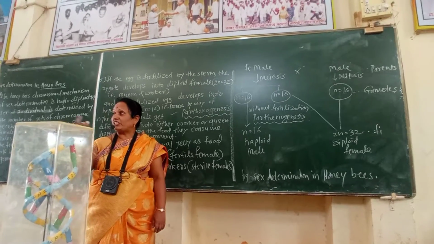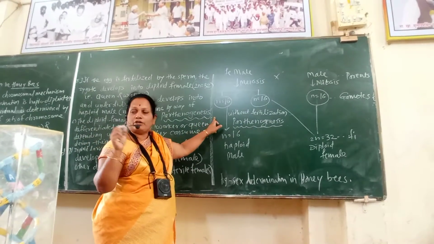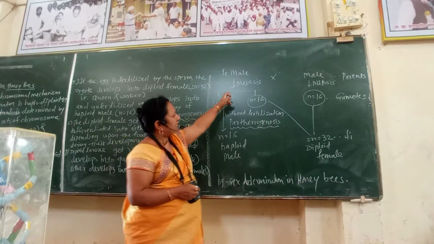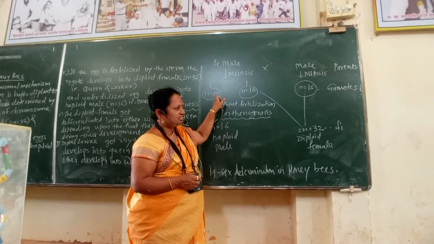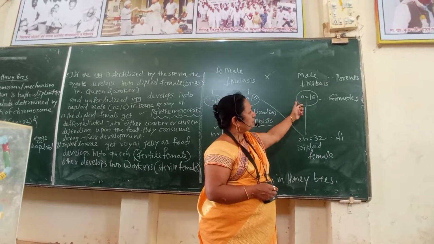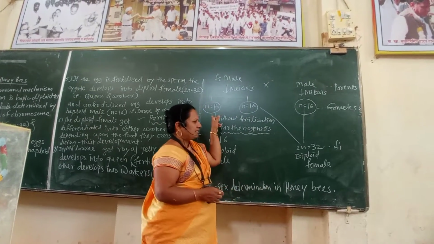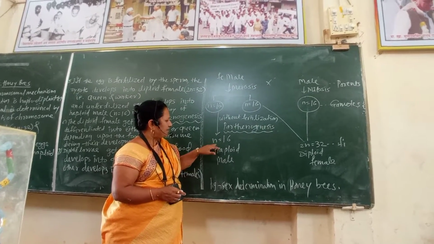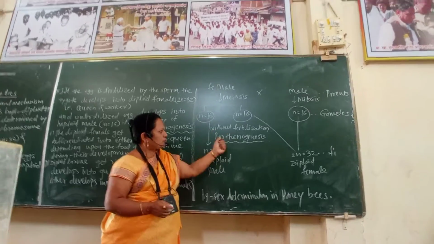Duty of drones is protection of the community of the honeybees. And duty of the queen is only to lay eggs. Here the female, by the process of meiosis, produces eggs containing 16 chromosomes, and the male produces the sperms. Male produces the progeny, that is gametes, by the process of mitosis. When that egg without fertilization, containing 16 chromosomes, develops into males, that is the drone, it is by the process of parthenogenesis.